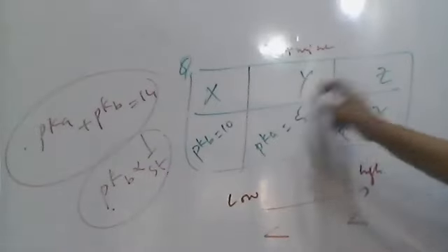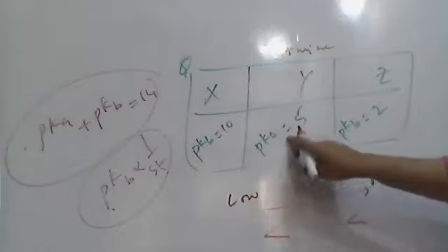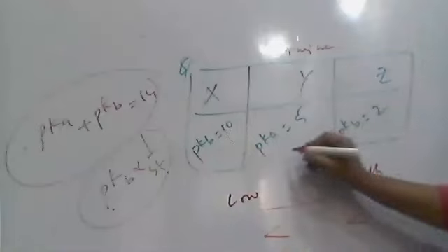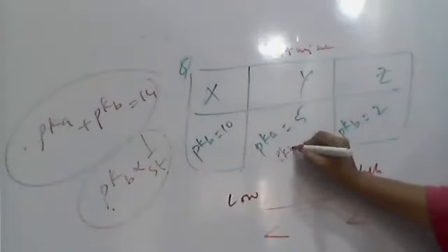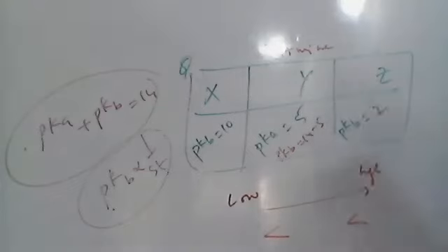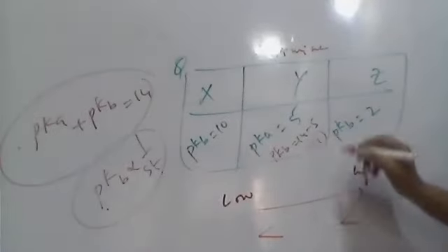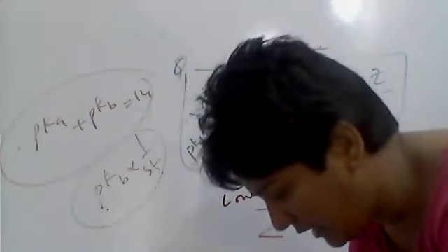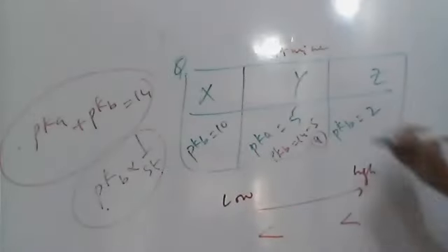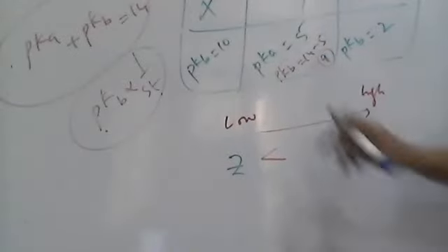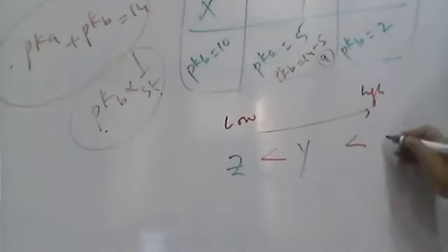Then we'll see about Y. For Y, pKa is given, so pKb is 14 minus pKa. For this, pKb will be 14 minus 5, which is 9. Now arrange them in basic nature. The lower the pKb, the stronger the base. Therefore, Z is first, the next is Y, and next is X.